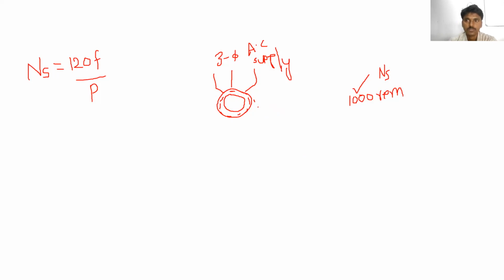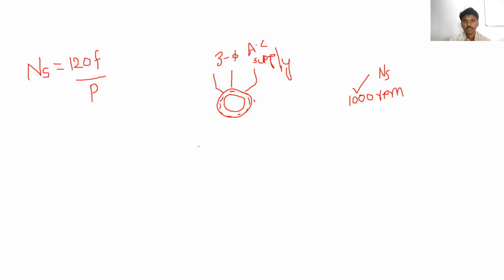The rotor starts to rotate in a particular direction, and the direction of the rotor is the same as the magnetic field. Is it clear? Whenever the force is created, force is nothing but torque. Whenever the torque is created, automatically the rotor starts to rotate in a particular direction. So what we are doing here is only giving the electrical supply to the stator winding. We are not giving any supply to the rotor winding.